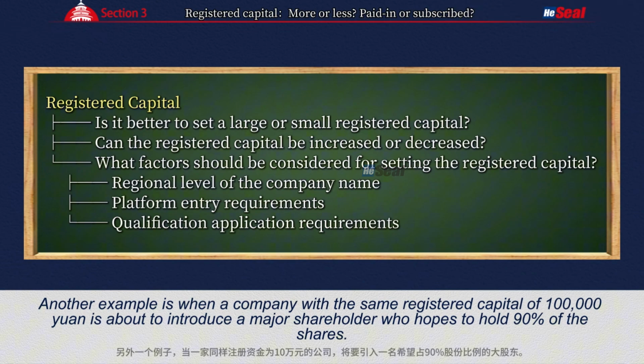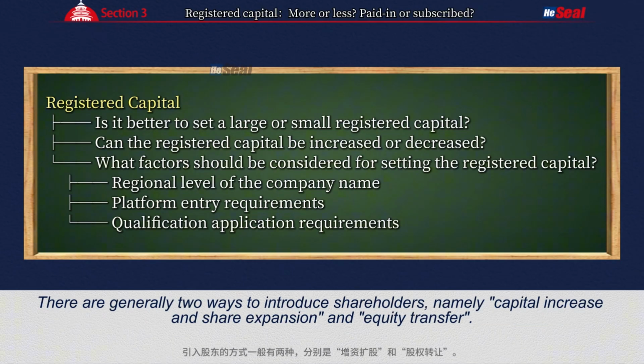Another example is when a company with the same registered capital of 100,000 yuan is about to introduce a major shareholder who hopes to hold 90% of the shares. There are generally 2 ways to introduce shareholders, namely capital increase and share expansion, and equity transfer.